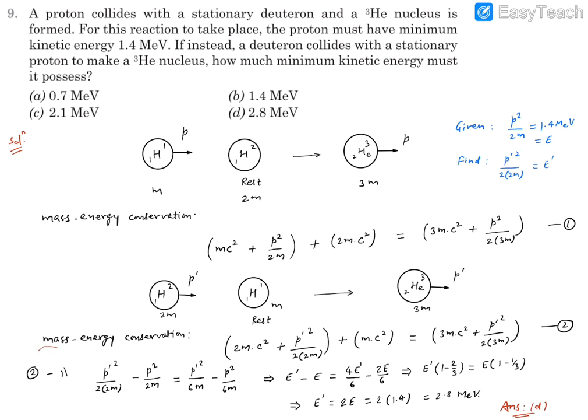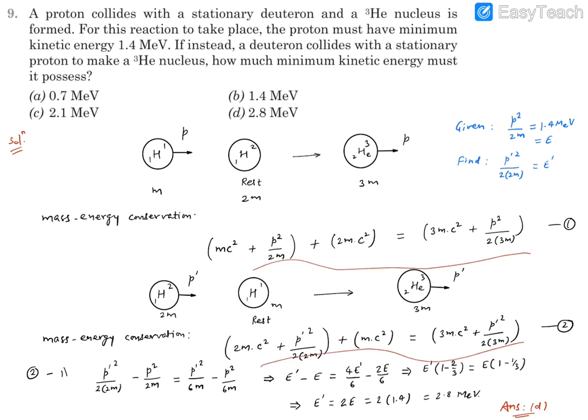Now let's write the mass energy equation for this as well. The deuteron will have a rest mass energy 2mc square plus kinetic energy, which is to be found, that is p dash square by 2 into 2m. And this proton is going to have only rest mass energy because it is not moving, so mc square. This final element is going to have a rest mass energy 3mc square, plus the kinetic energy, which is p dash square divided by 2 times its mass 3m.